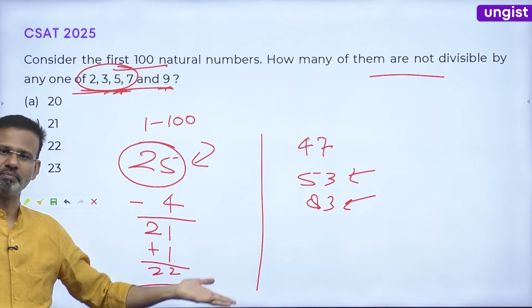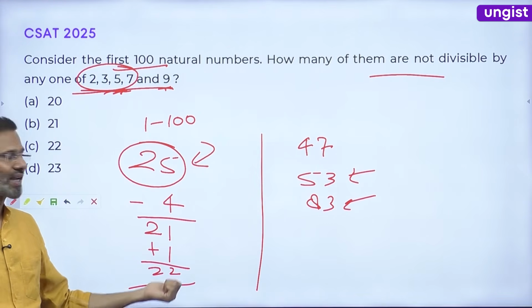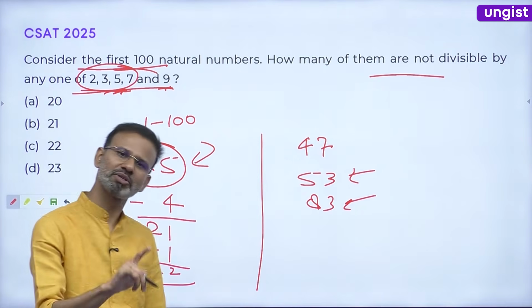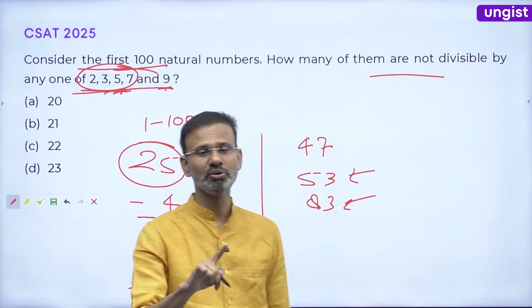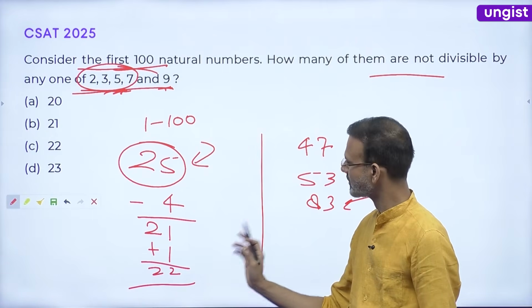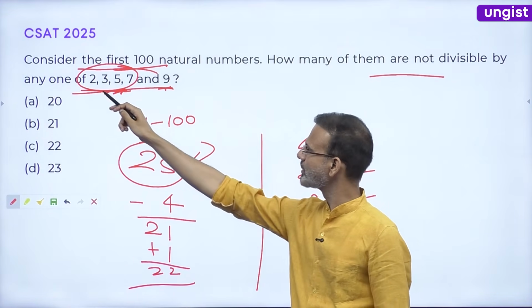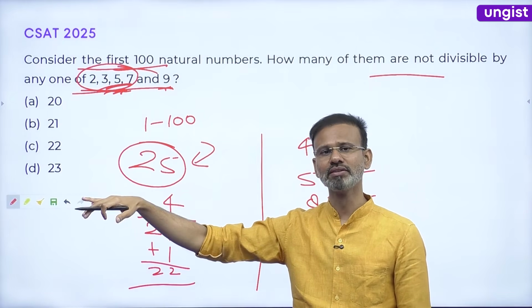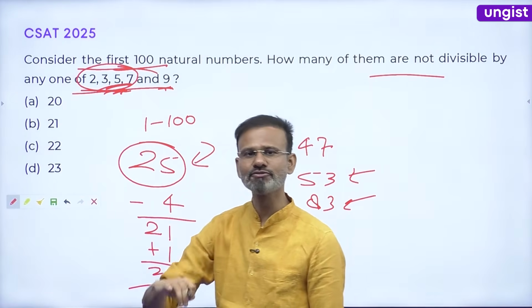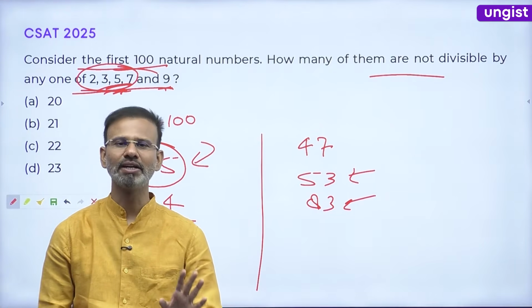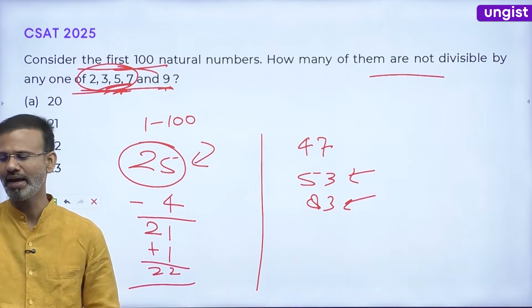to 100 are prime. But there is one more catch because they have said first 100 numbers. So obviously in the first 100 natural numbers, 1 will also be counted. So you have to count 1 also in this list. Right? So all the prime numbers except these 4 numbers, plus 1, will be the final answer. So 25 minus 4 plus 1 will be the final answer. The answer is 22. Guys, any doubt, any confusion, any query? Anybody in the class?